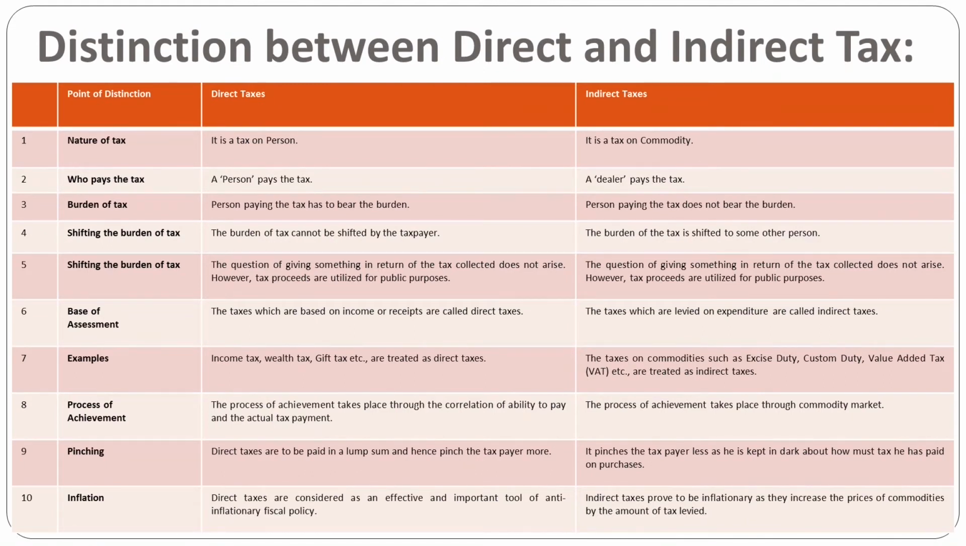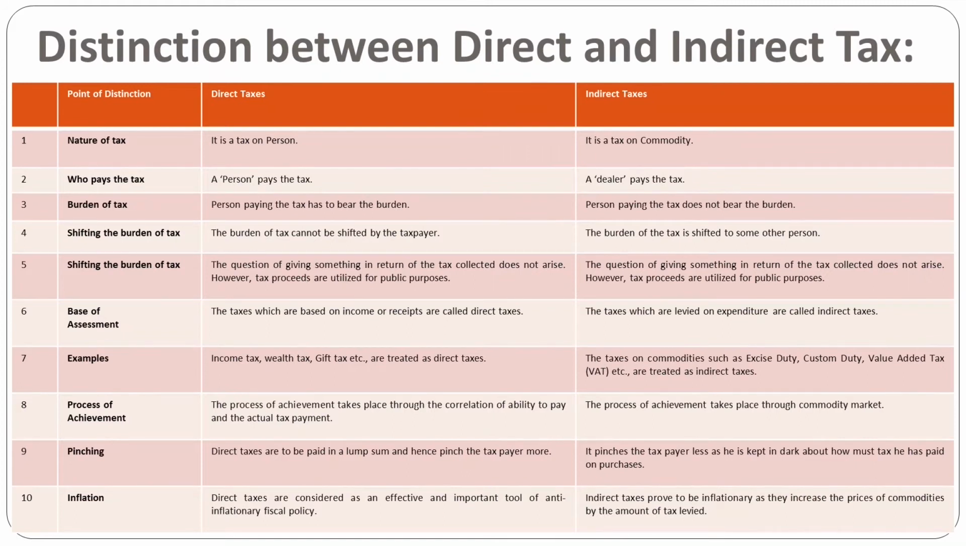Then, regarding the burden of tax, the question of giving something in return for the tax collected does not arise. However, the tax proceeds are utilized for public purposes. In another way, while we are talking about indirect tax, the return for tax collected is not covered. So ultimately it is also utilized for public purposes.